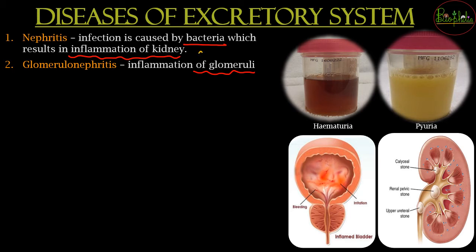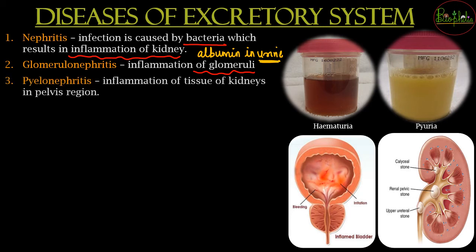Because of albumin presence. अगर albumin present है in the urine, then you can think that the patient with the sample is regarding nephritis or glomerulonephritis.